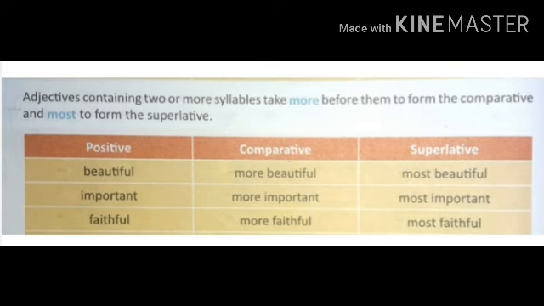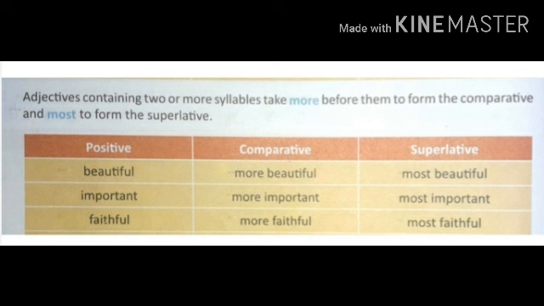Adjectives containing two or more syllables take more before them to form the comparative and most to form the superlative. For example, here you can see the positive word is beautiful. When we add more, it will become the comparative degree, more beautiful, and for the superlative degree we add most. It will become most beautiful.